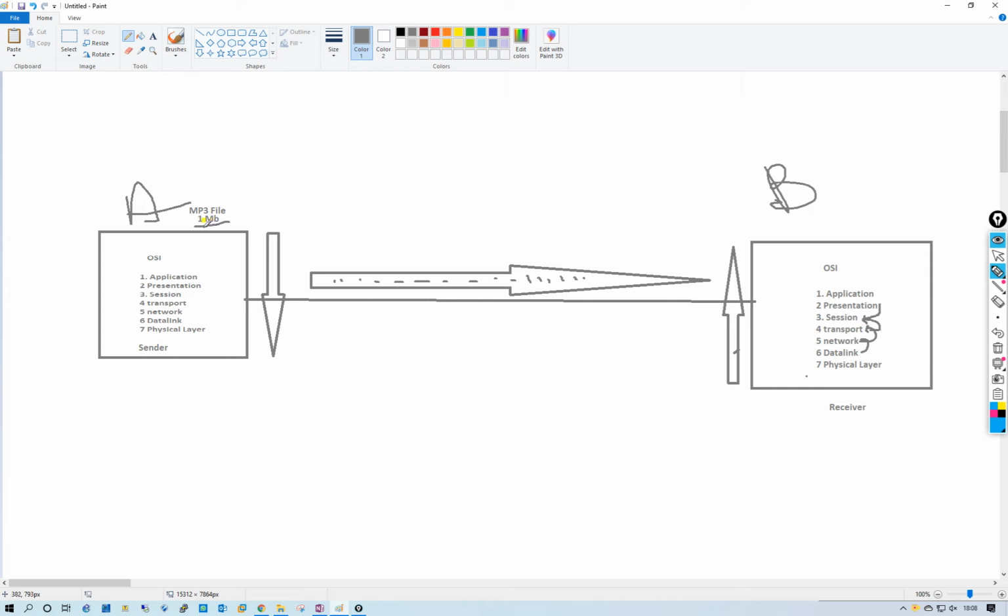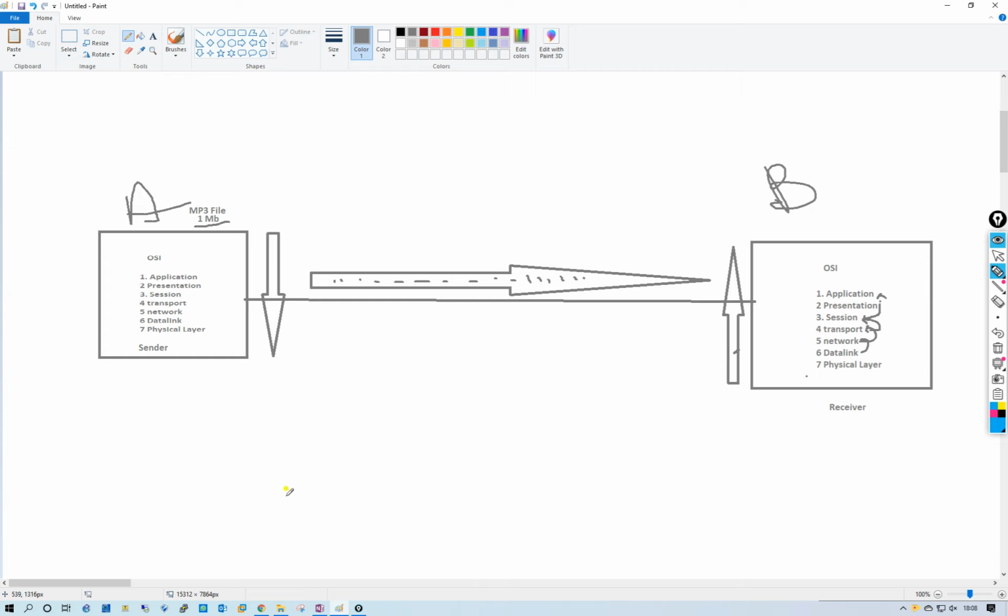The presentation layer will check that it is an mp3. After that, the mp3 will be delivered to the application. The application is used for user access. The user can view that information and the type of media. So these are the workings of the OSI model.